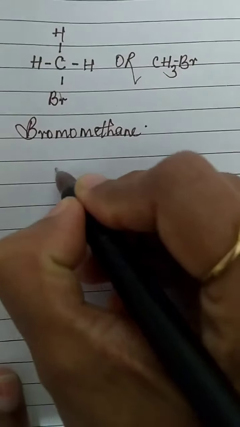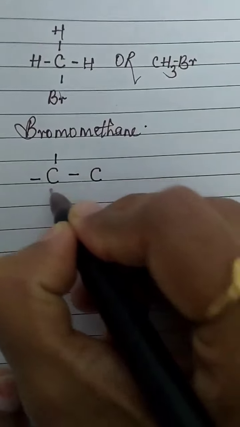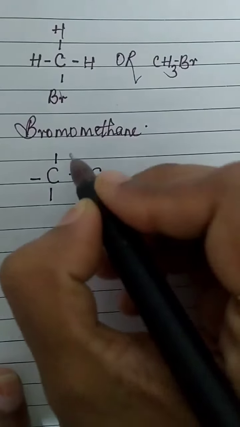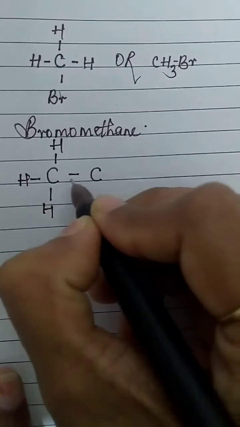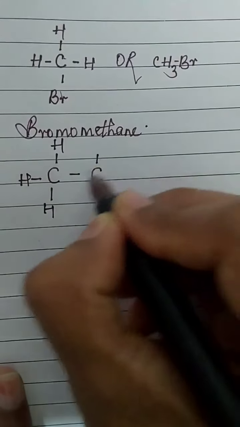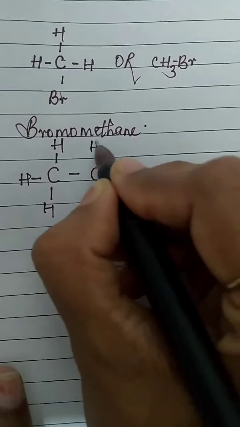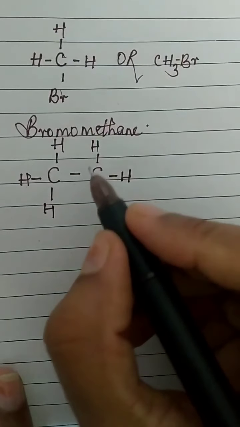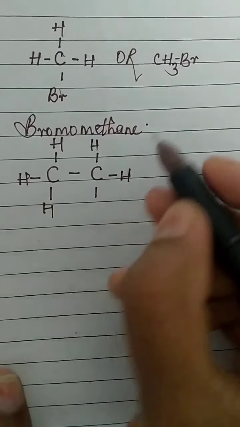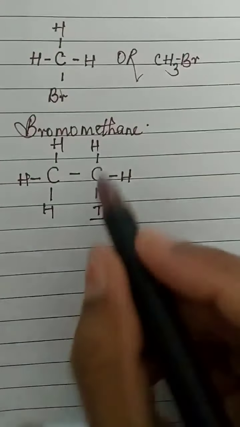Similarly, if I am talking about 2 carbons, 2 carbons means ethane. So 1, 2, 3, and 4. Now this carbon needs 4 bonds, so 1, 2, 3, 4. Here hydrogen, here hydrogen. One hydrogen I'll remove and substitute with I, that is iodine. Now how will you write the name?